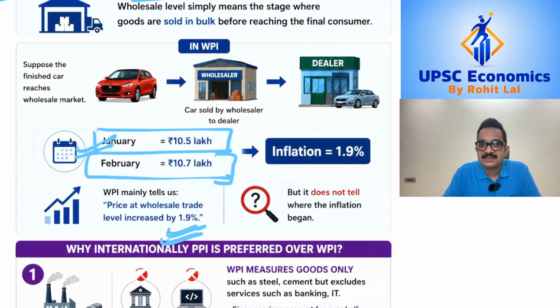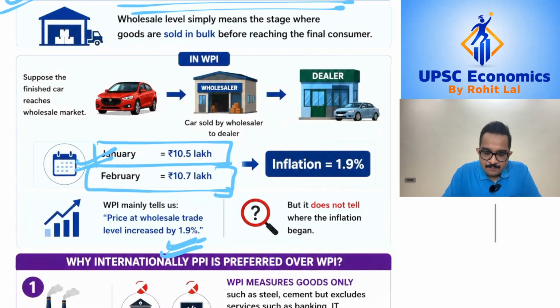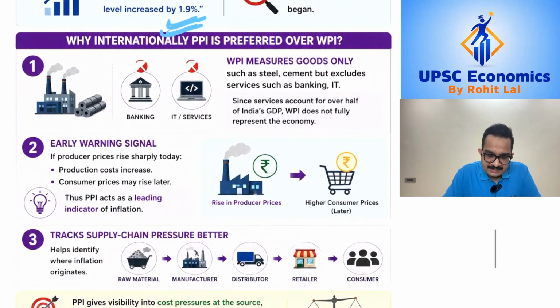However, this price rise of 1.9% is shedding very little light on where this price rise originally started from, and we notice that the price rise started from the rise in price of steel sheets. So to better understand where inflation is starting, so that policymakers can accurately understand where they need to make the appropriate interventions, PPI is a much better indicator.